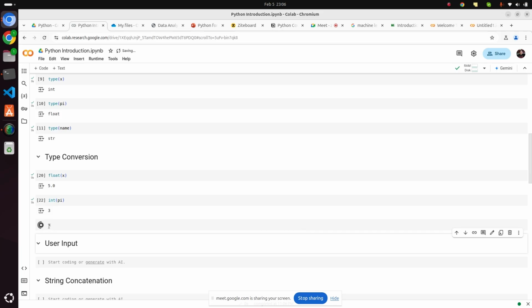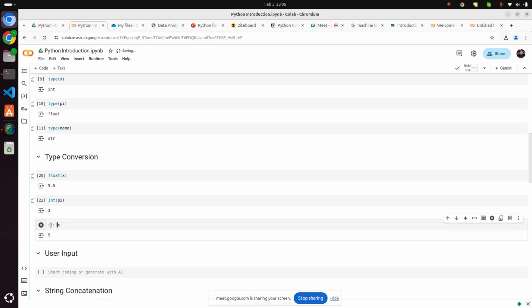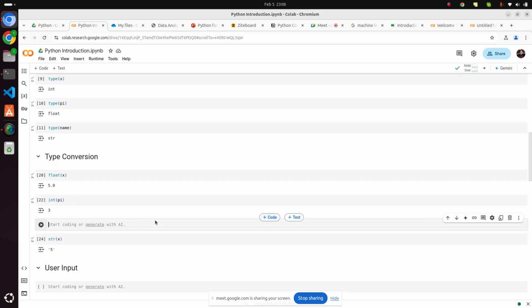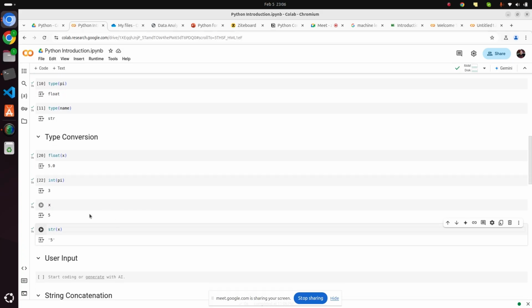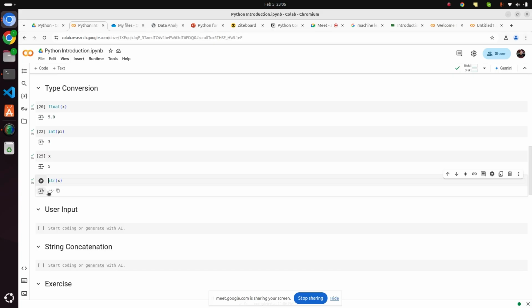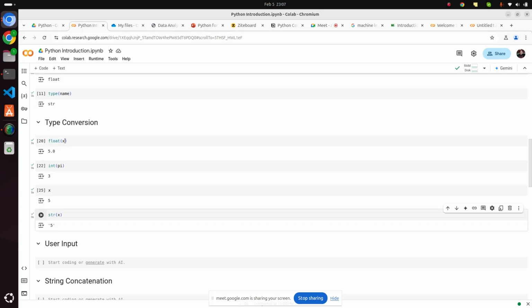Now what I will do is convert this into a string. Now this x will be a string, and it has single quotes. You can see earlier it didn't have single quotes, but now it has single quotes, right? You can see here x is 5, and now it has single quotes, so it is a string. So you can also convert your variable from float to integer, integer to float, float to string.